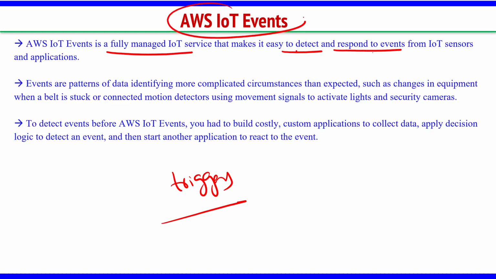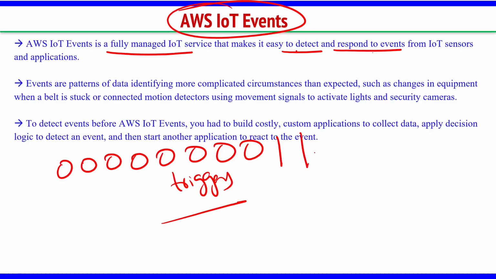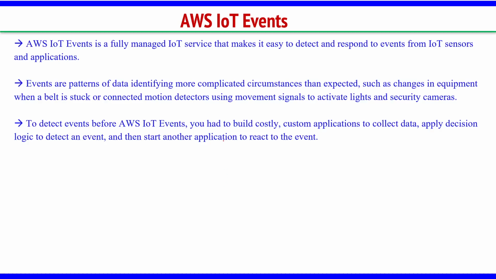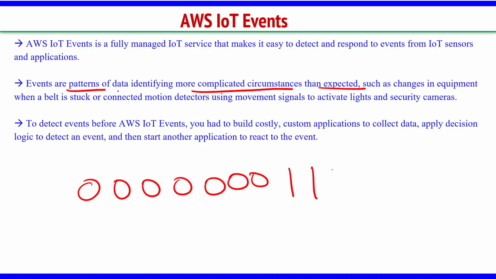Say a message is always coming as a single value like this, and suddenly the message becomes one. So one event has happened here, right? Those things can be managed using AWS IoT Events. Events are patterns of data identifying more complicated circumstances than expected. That's what I was saying, no? The message always comes as 000 from the device, and suddenly it becomes 1.